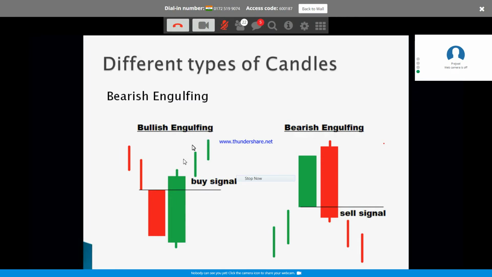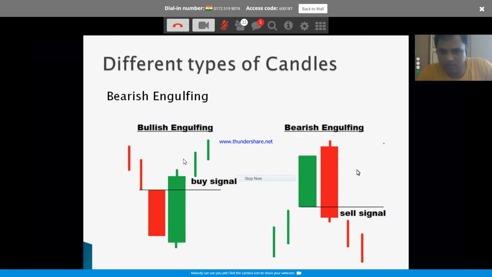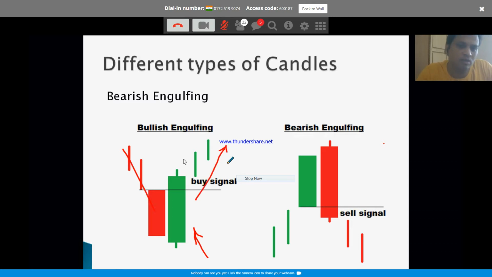Like the bullish engulfing, the two candle formation on the bear side is the bearish engulfing, right? This is pretty much self-explanatory by now, right? We have seen the bullish side. This is the bearish side. What happened here? The bullish side came down. In this one single candle, bulls took charge and overcame the entire price range of the previous day, engulfed the entire previous candle. This one single candle engulfed the entire previous candle. So that gave you the picture that bulls might be taking charge from now onwards, and hopefully it will be going up.